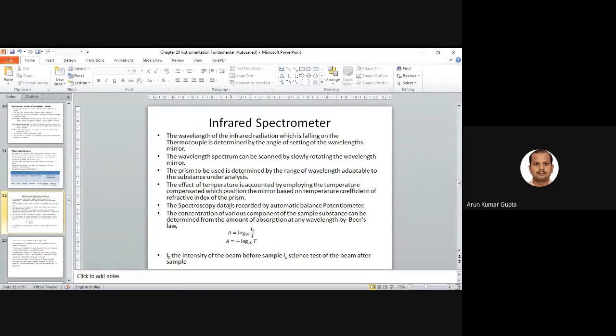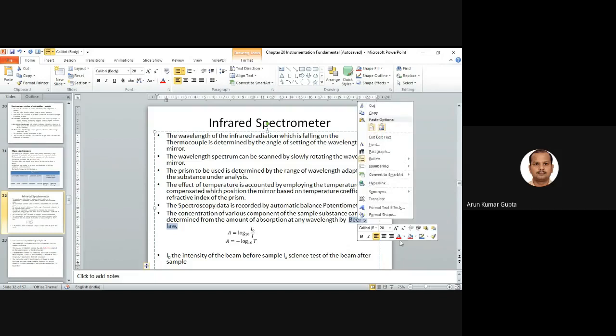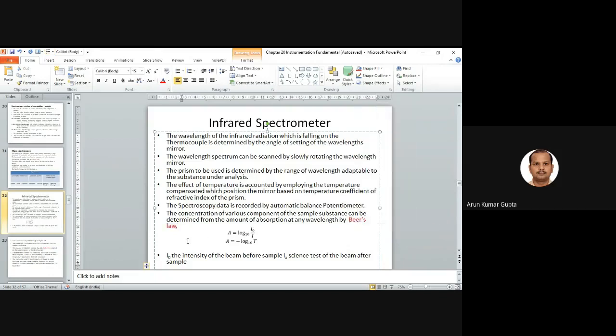The spectroscopy data is recorded by an automatic balance potentiometer. This is basically in terms of current, and the concentration of the various components of the sample substance can be determined from the amount of absorption at any wavelength by Beer's law. So in infrared spectroscopy, we use Beer's law, right? And what is Beer's law? This is given by A.